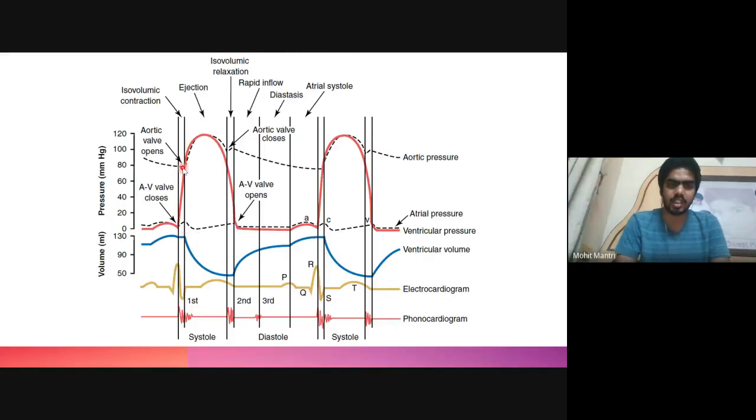So the pressure is still rising, but the volume of the ventricle has suddenly decreased because all the blood is ejected inside the aorta. Earlier the volume was the same and the pressure was rising. Now the pressure is increasing up to a certain extent and the volume is decreasing because all the blood is transferred to the aorta. Then comes the isovolumic relaxation.